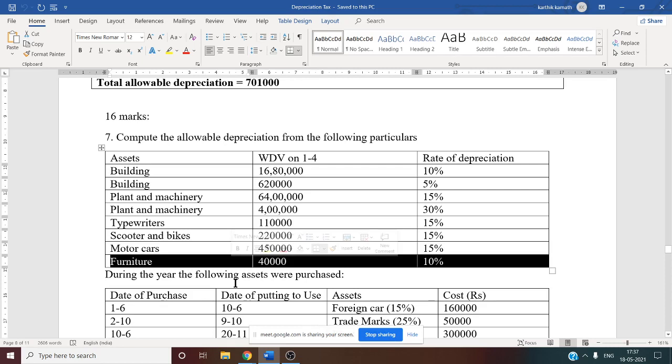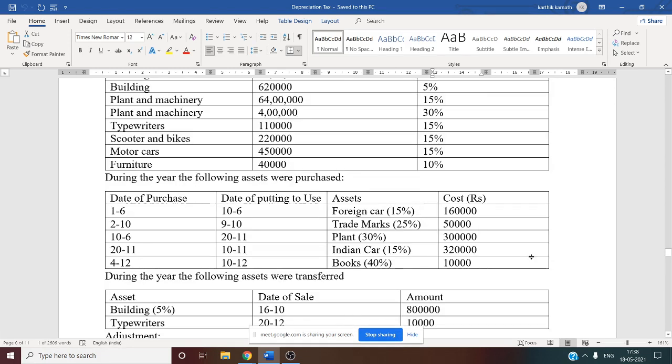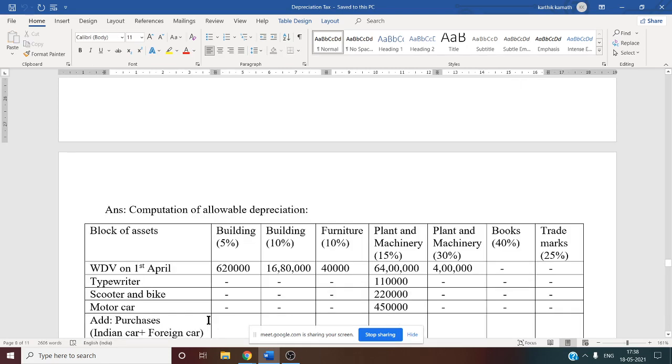Then plant and machinery, that is 4 lakh at 30%. Book and trademark, why are they not there? Because the written down value of book and trademark is not given here. But book and trademark appear in the purchases. So the purchase value is available for book and trademark. The written down value at the beginning of the previous year is not available for book and trademark.